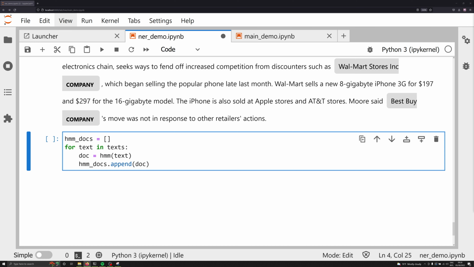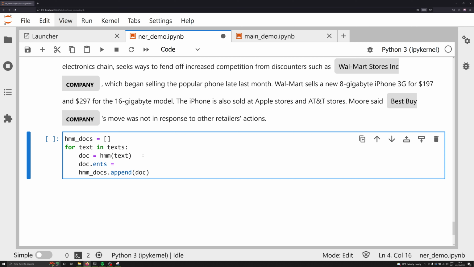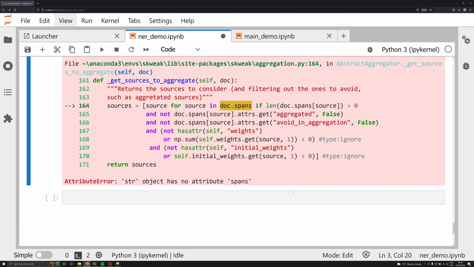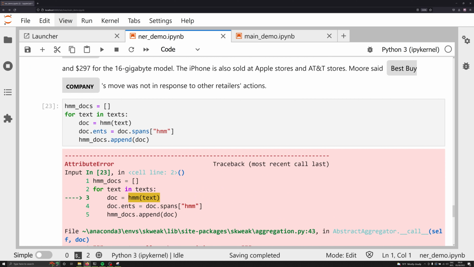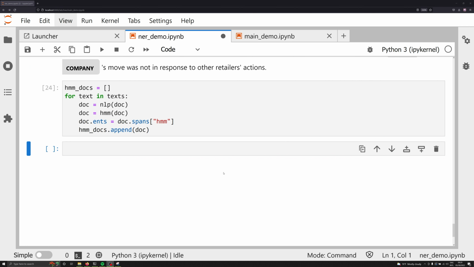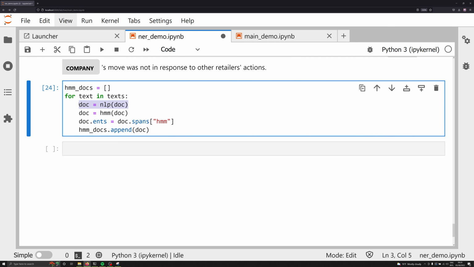One other thing that we do need to do is make sure that we change all of these labels in each of these docs to the spans that the HMM annotator finds. So at this stage, we're going to say doc.ents is going to be equal to doc.spans, and we're going to grab the spans that correspond to our HMM model. This is going to take all the entities from the doc.ents and populate them with the span annotations from our HMM model. And that's going to allow us to then go ahead and use these HMM docs. And again, we had to create the doc object first by passing it over our initial model.